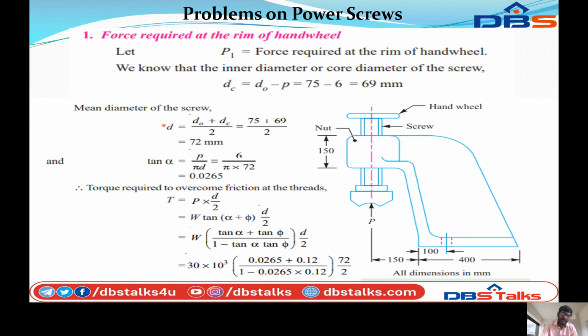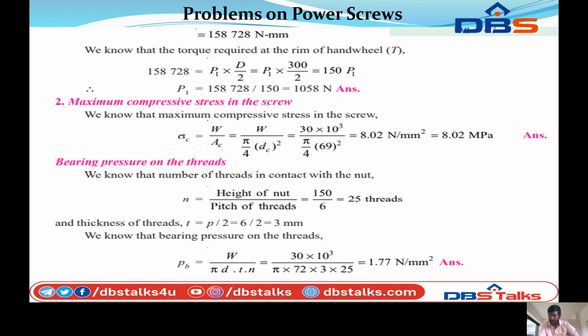Substituting the values, 30 into 10 cube into tan alpha 0.0265 plus tan phi 0.12, divided by 1 minus tan alpha 0.0265 into tan phi 0.12, into small d 72 by 2. Calculating the value, the total torque to overcome the thread, T, is equal to 1,58,728 newton millimeter.